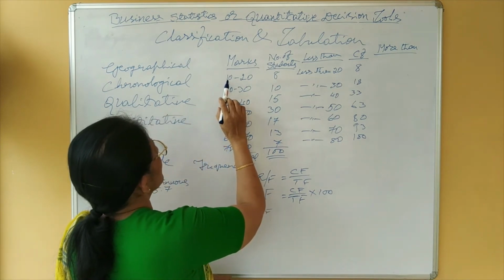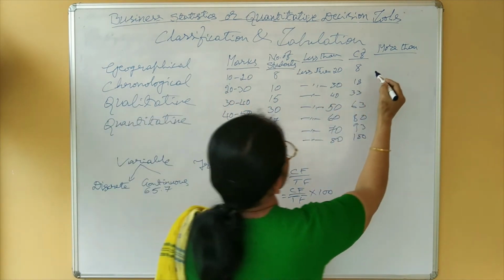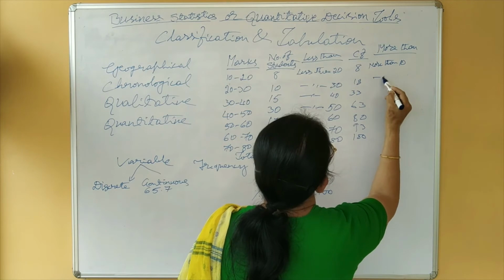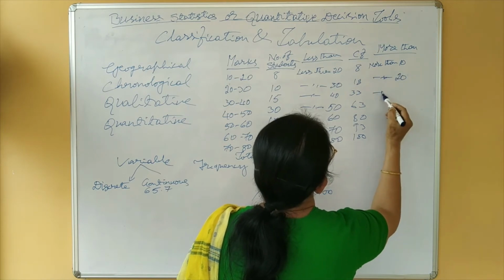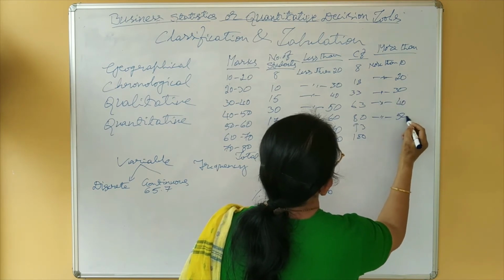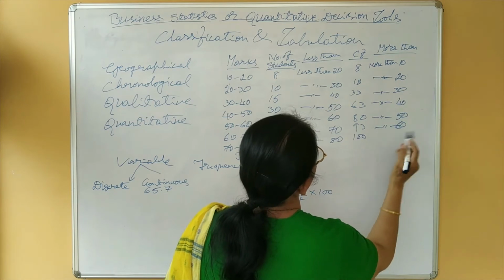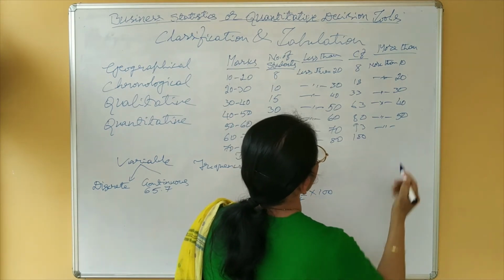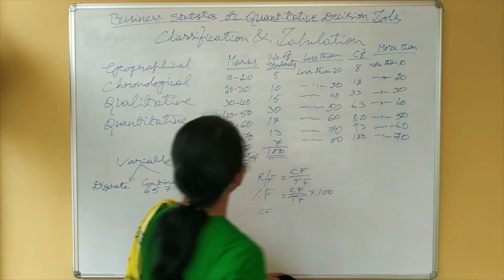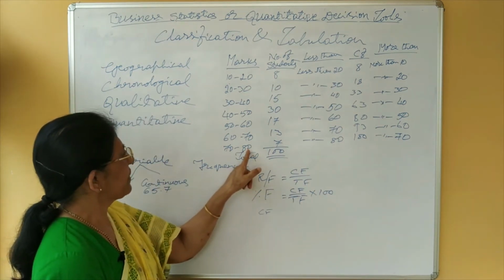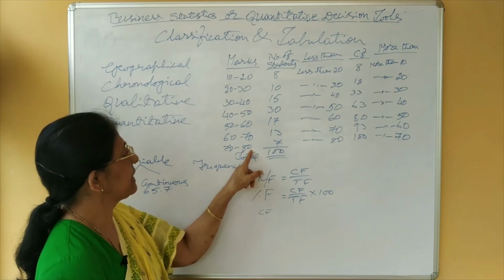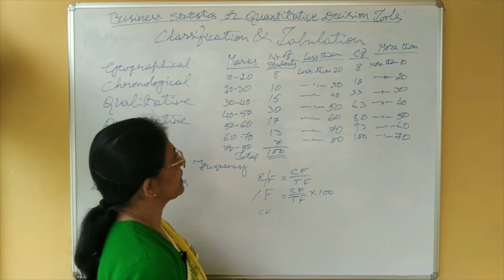Then you have to take the variable more than 10, more than 20, more than 30, more than 40, more than 50, more than 60 and more than 70. Here it is more than 70 but less than 80. Therefore, you have to stop at this stage itself. It is less than 80. Therefore, you have to stop there, at more than 70.